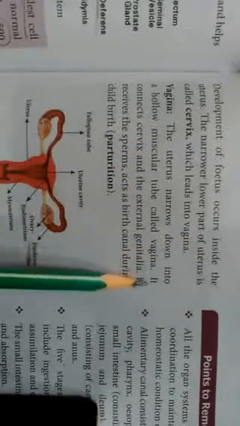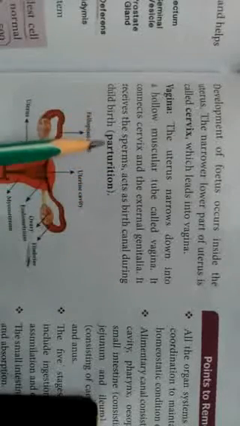Once more, the vagina. The uterus narrows down into a hollow muscular tube called the vagina. The vagina connects the cervix and the external genitalia. It receives the sperms and acts as a birth canal during childbirth. Childbirth is called parturition.